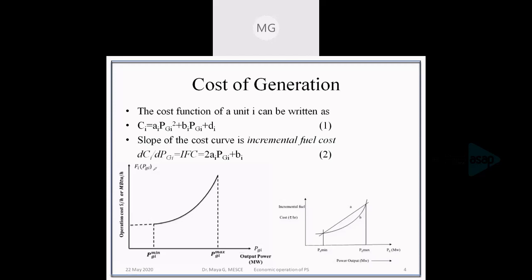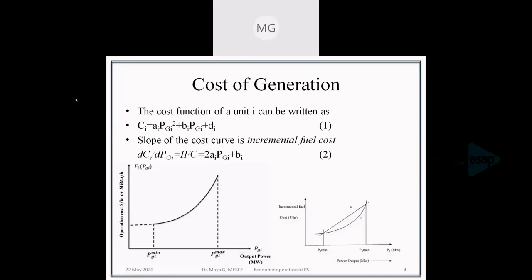That is dCi by dPGi. What is the change in the cost for a change in generation? That is the incremental fuel cost, and we can get it by differentiating equation number 1. So differentiating equation number 1 will give the incremental fuel cost, which is represented by IFC as 2AiPGi plus Bi, where Ai and Bi are constants. Okay, so for a particular unit, these are the cost function and incremental fuel cost function.